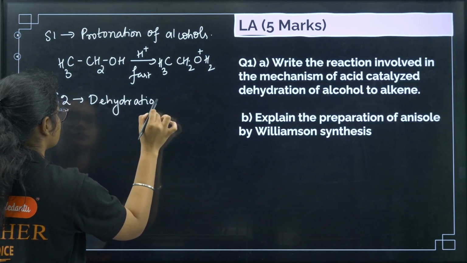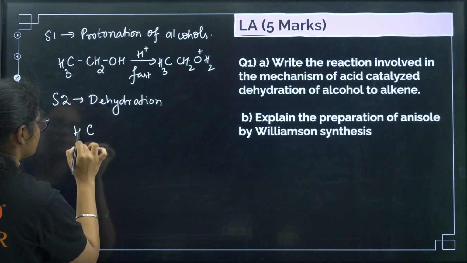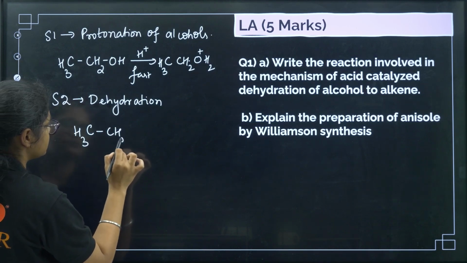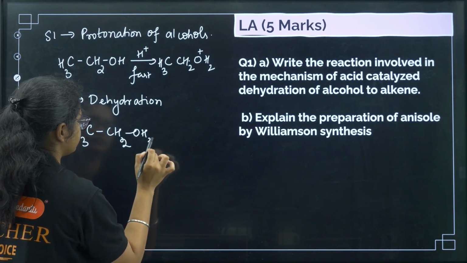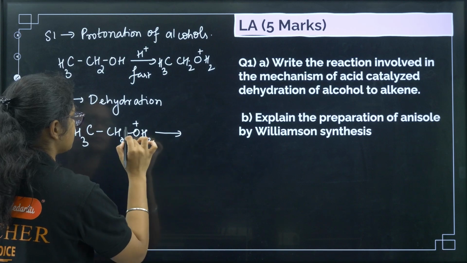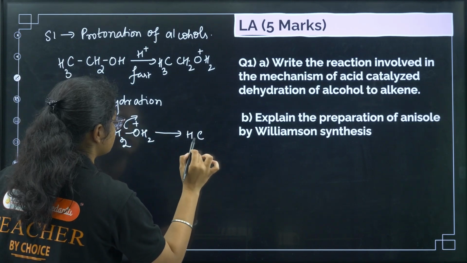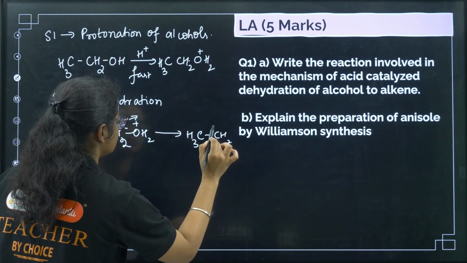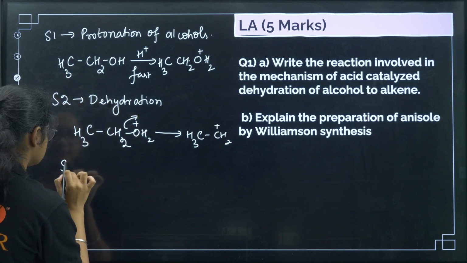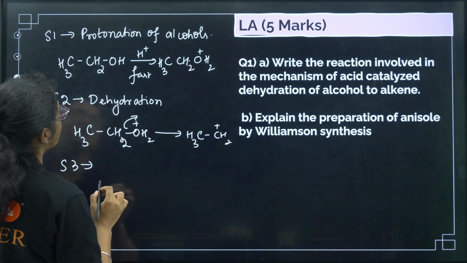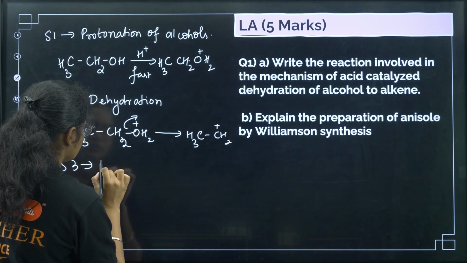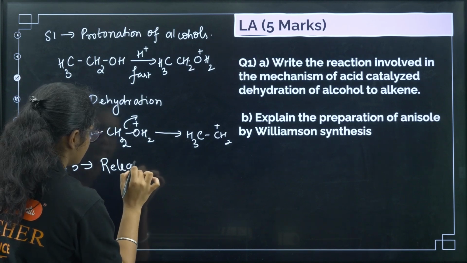This protonated alcohol CH3CH2OH2 plus, this bond breaks and we get CH3CH2 plus. Next, step 3 is the release of proton.